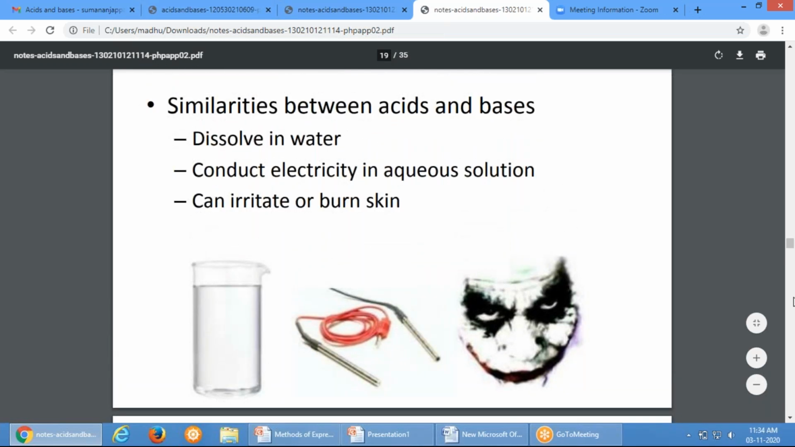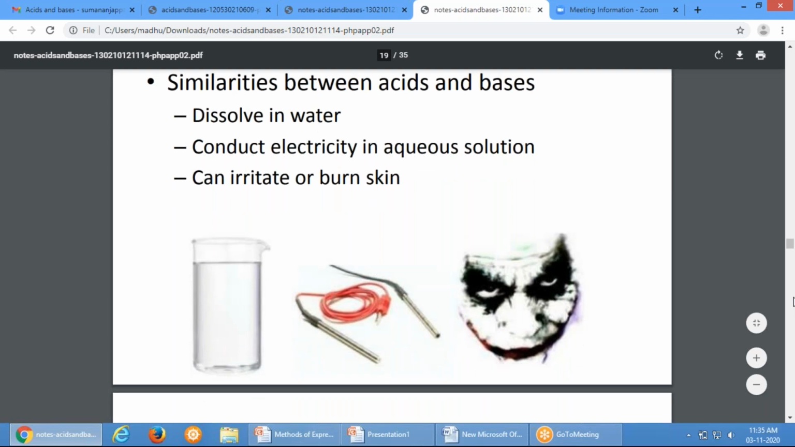So what are the similarities between acids and bases? Both dissolve in water. Both conduct electricity in aqueous solution and irritate or burn your skin. Both acids and bases.